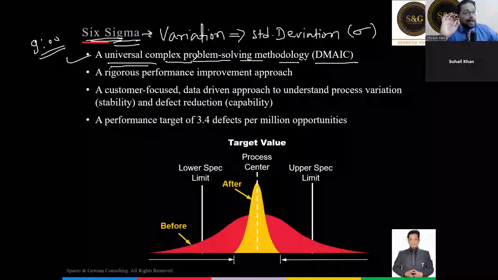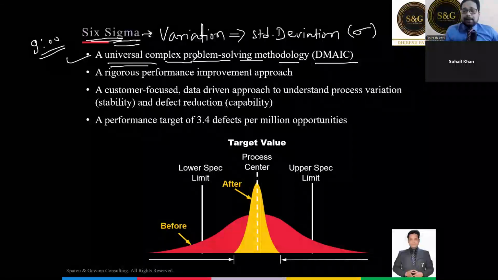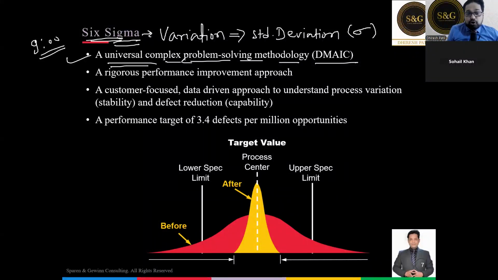It's a symptom of a complex problem. Are you understanding why you are not able to get over that problem permanently? Because it's called a complex problem. So Six Sigma is a universal complex problem solving methodology, which follows a 5-stage approach called DMAIC.